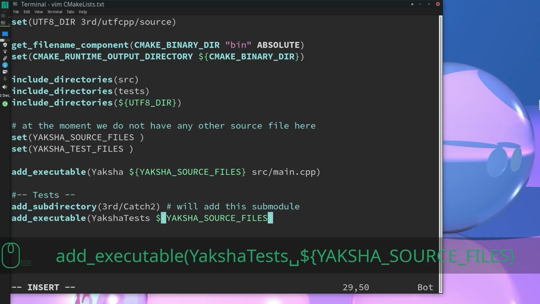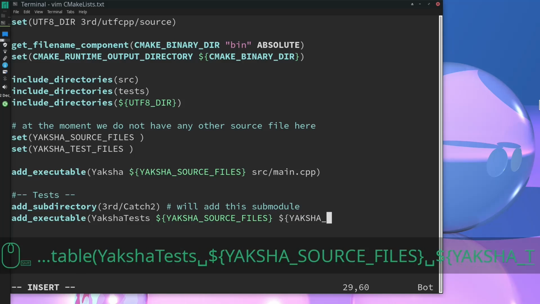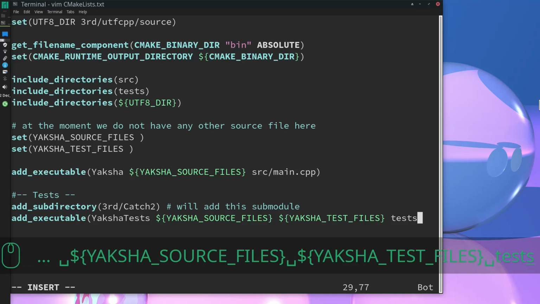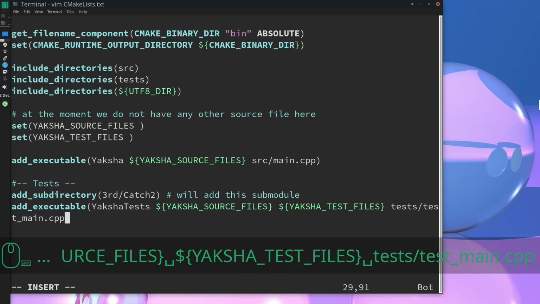All right. So like I said, we could probably create a library that has the source files in it, and then link that to the executable. But let's stick to this for now.